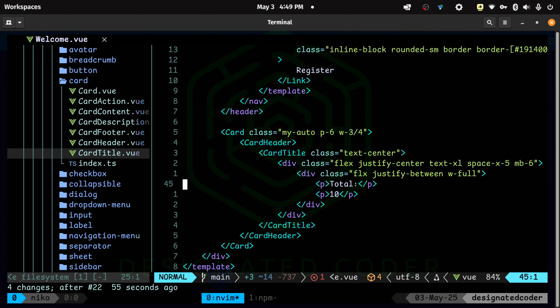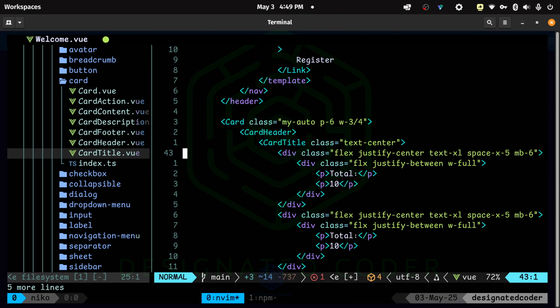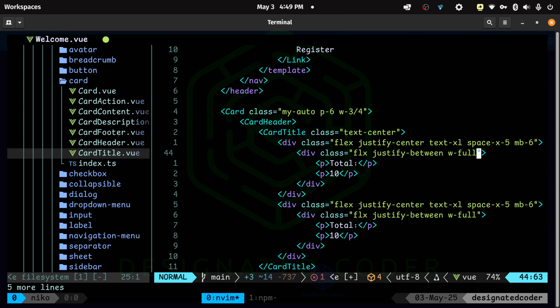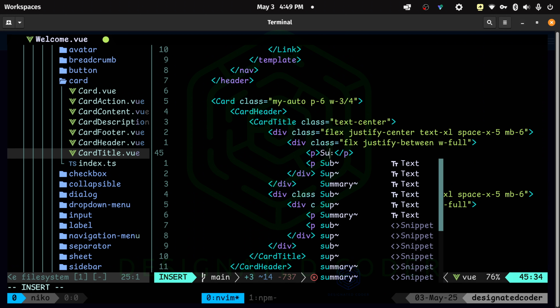We can go down to the bottom, and actually before this, in the card title, I'm going to just copy this. This is going to have justify center, text XL, space X5, and margin bottom of 6. The duration, I do want that to be first because that's going to be our timer.